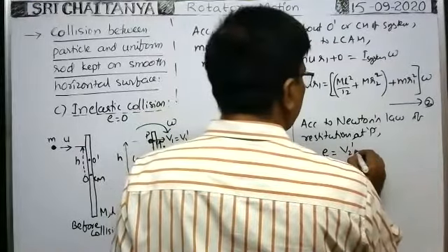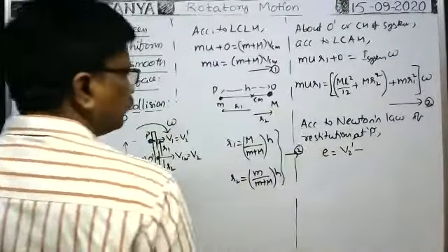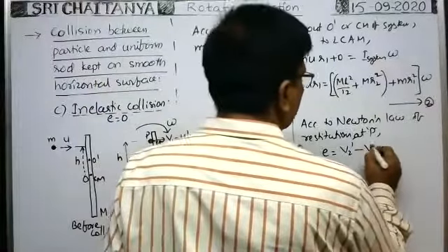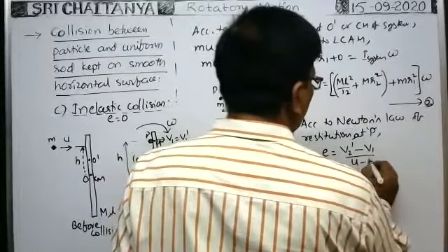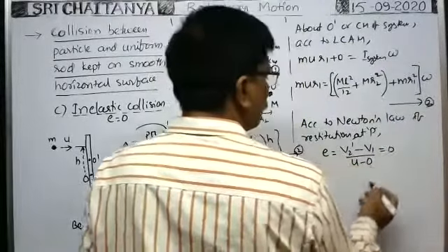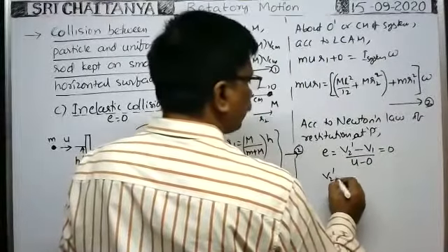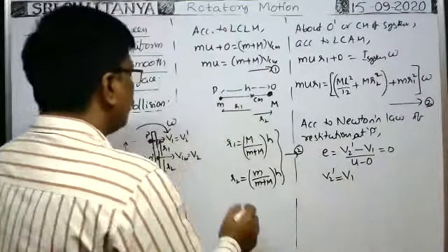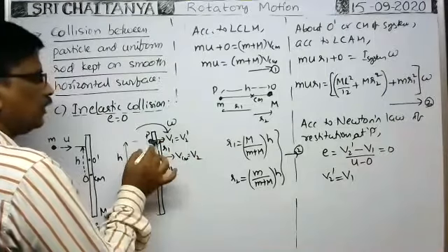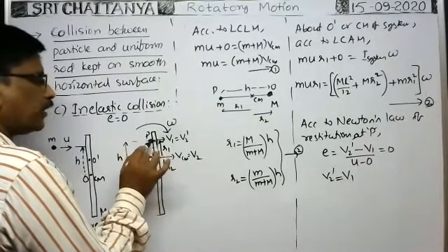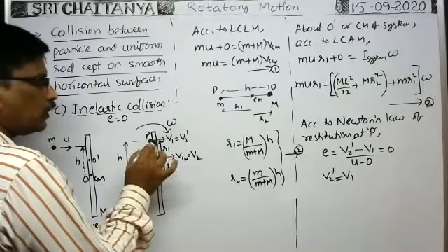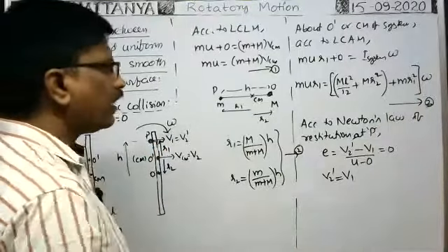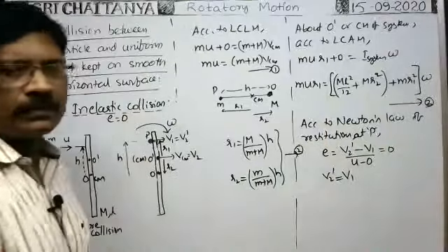So v2 dash minus v1 dash, the general formula being divided by u1 minus u2, that means u minus 0. As e is 0, it is equal to 0. Therefore v2 dash minus v1 dash is equal to 0, or v2 dash is equal to v1 dash. That means whenever the particle sticks to the rod, at this point the velocity of the particle and the velocity of this point of the rod are the same. v1 is equal to v2 dash. Already I wrote it here, so we need not write Newton's law of restitution for this.